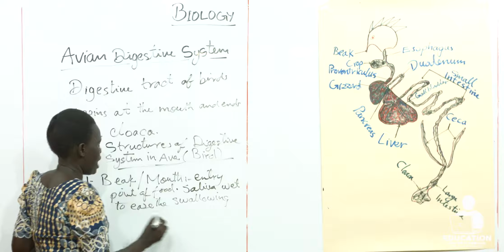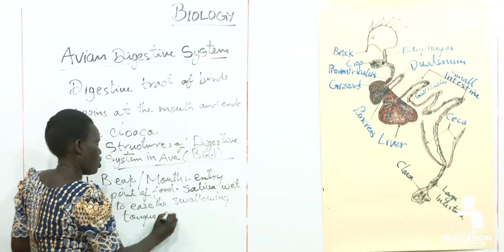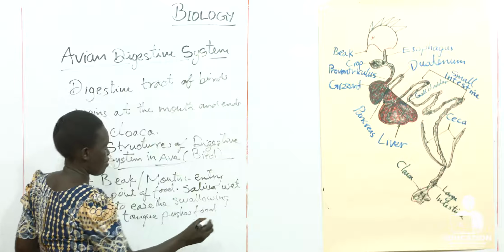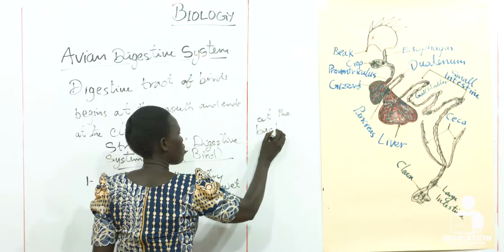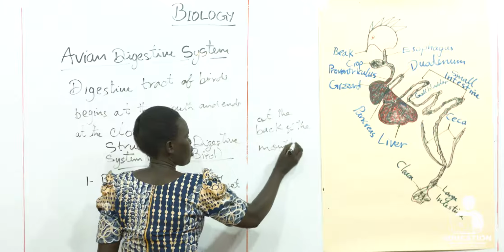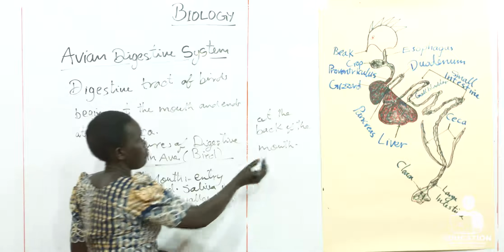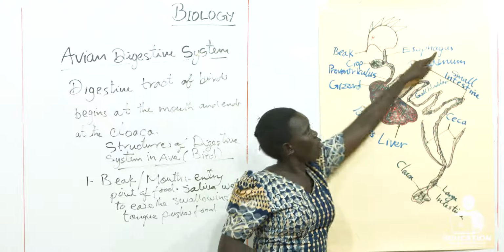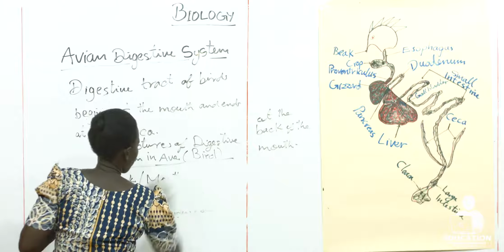So when it is wet, the tongue pushes the food to the back of the mouth so that the food can be swallowed. After reaching the back of the mouth, it enters into the esophagus. This is structure number 2, esophagus.